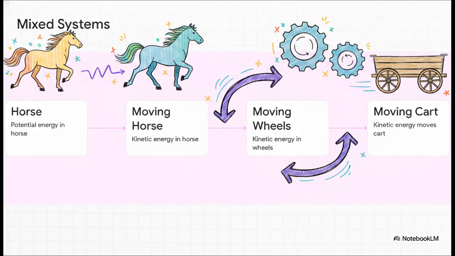And energy doesn't even respect the boundaries between systems. Watch how it jumps from a living biological system right into a mechanical one. A horse uses its stored potential chemical energy to move. This becomes kinetic energy in the moving horse. But as the horse pulls, that kinetic energy transfers across systems, right into the moving wheels, creating the kinetic energy that moves a mechanical cart. It's a perfect seamless flow from flesh to wood and iron.